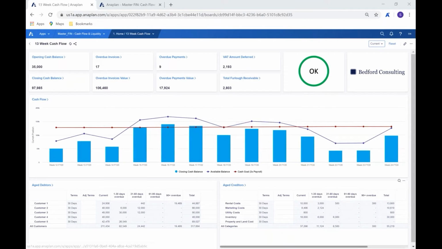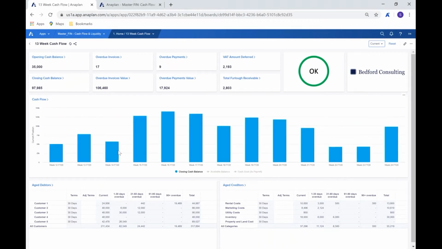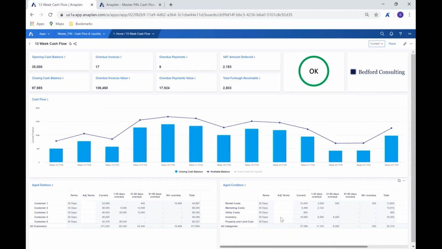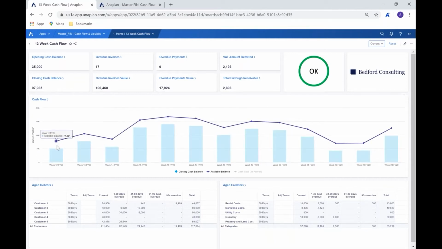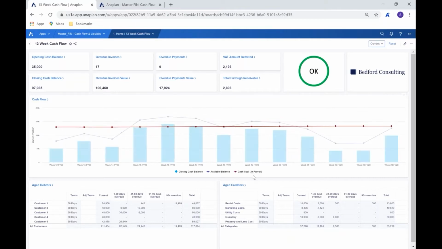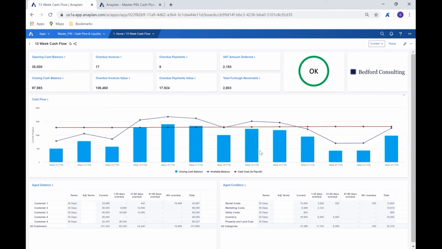But here we can see our closing cash balance, our available balance, and of course our cash goal. And we can see all of those in our chart, from the closing balance that we can see here with the bars, and then of course the line that's showing us our available balance, the gap, of course, being our overdraft facility in this case, and our cash goal as well. And we'll drill into this in more detail in a moment as to how we get to these numbers and what makes them up, and how we can flex and adjust some of the inputs so that we can forecast through this. But one of the first things I want to touch on here is what we can see.